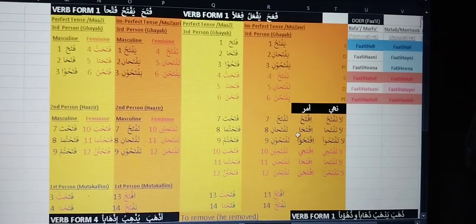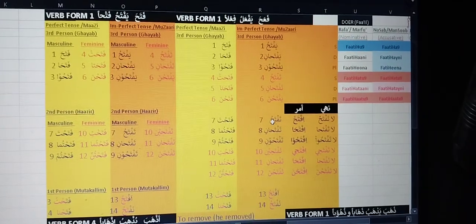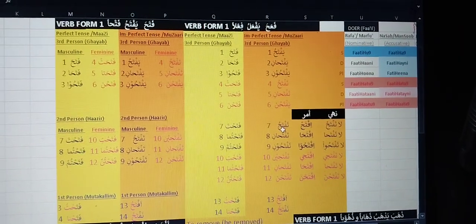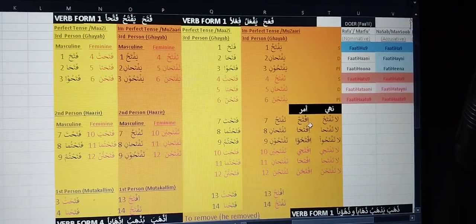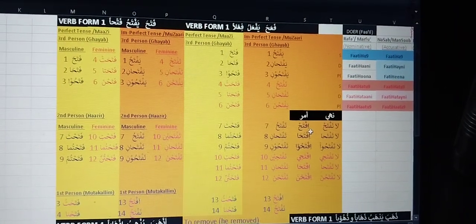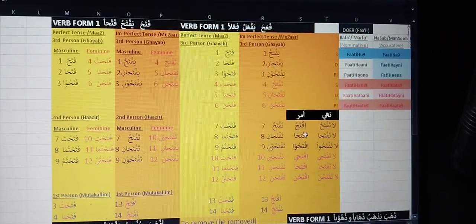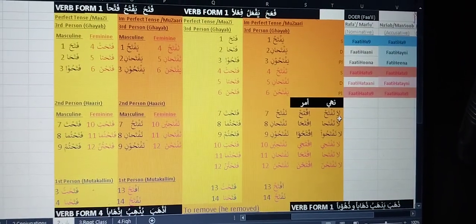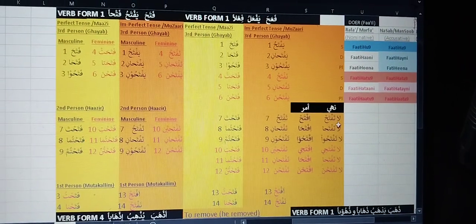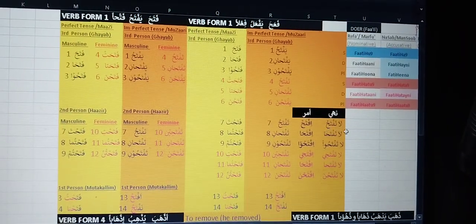For example, nasara yansuru. Suad has a dhamma over it, so to form its amr we say unsur, means you help. Similarly, nahi is formed by just adding la before it. La taftah means you don't open.